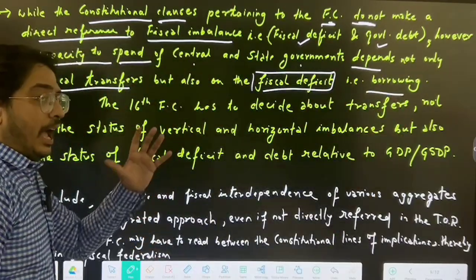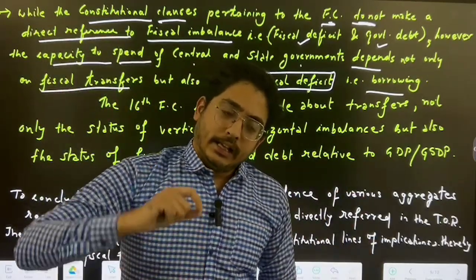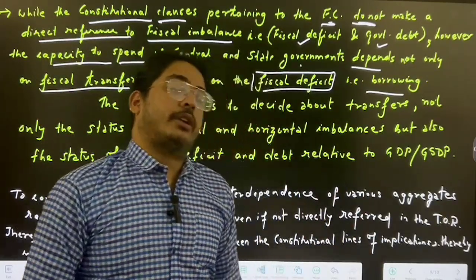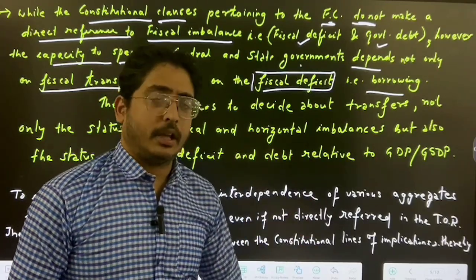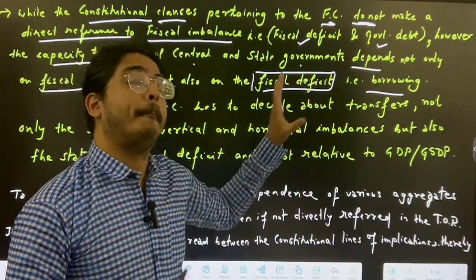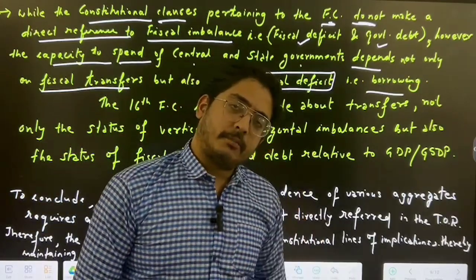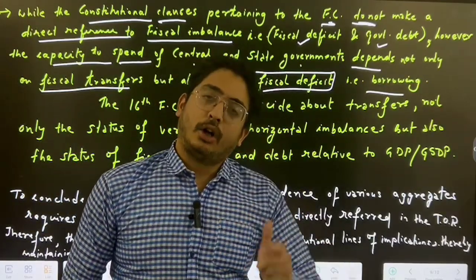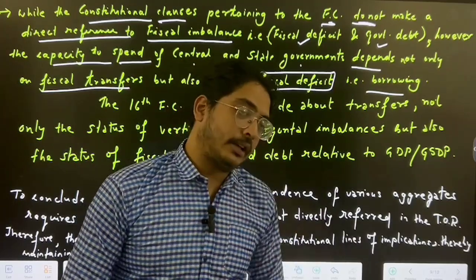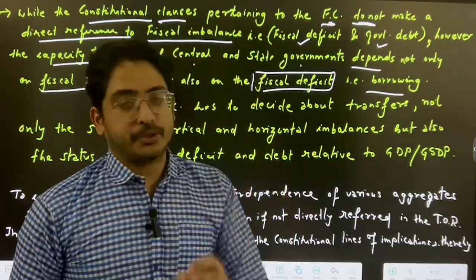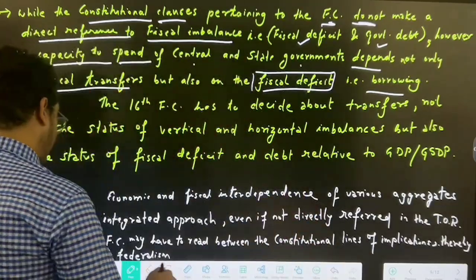In Article 280, there is clearly no mention that the Finance Commission will say something about fiscal deficit, but they do talk about it. The last Finance Commission also talked about the debt to GDP ratio. It can, because in Article 280 there is a clause of sound finance. I'll show you.